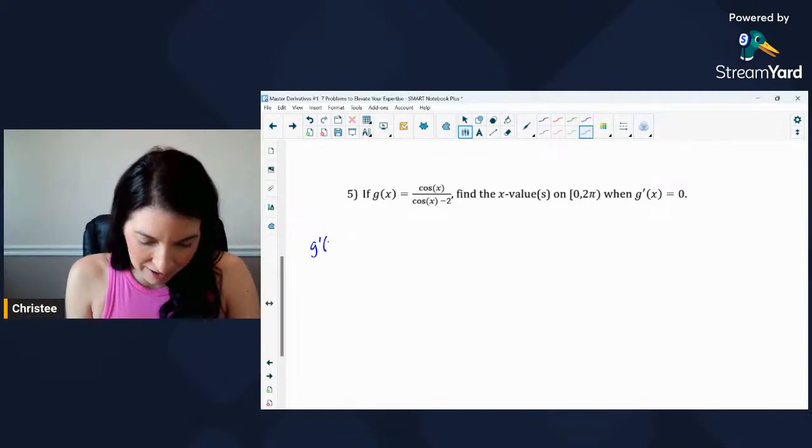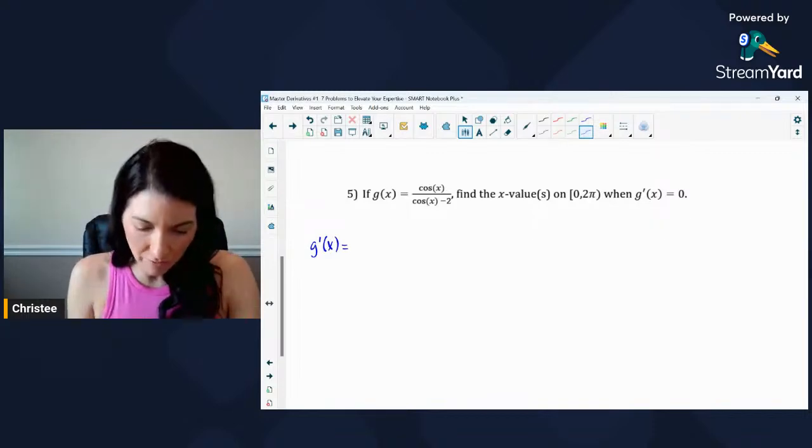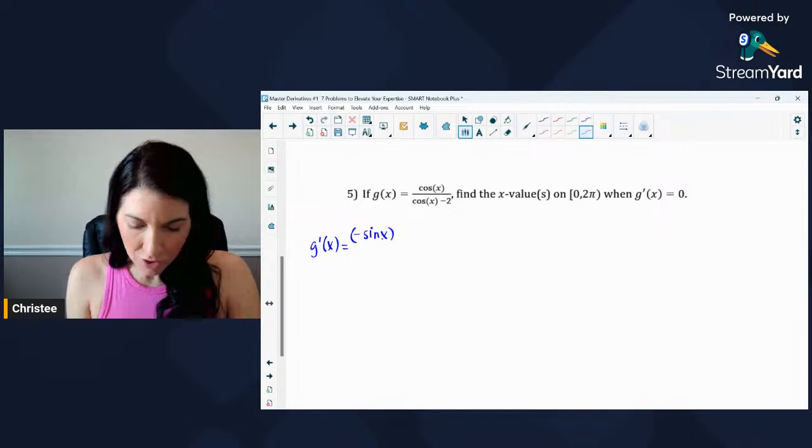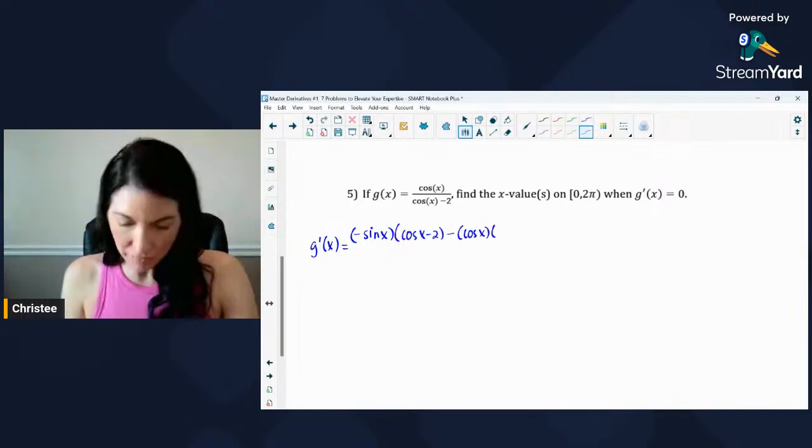G prime of x equals some good old quotient rule practice. We take the derivative of the numerator. So derivative of cosine x is negative sine of x, times the denominator, minus the numerator times the derivative of the denominator.